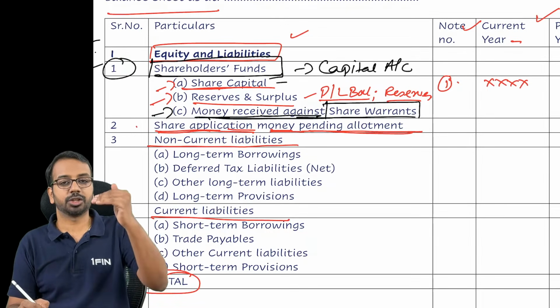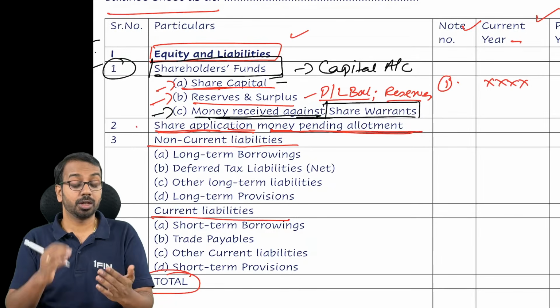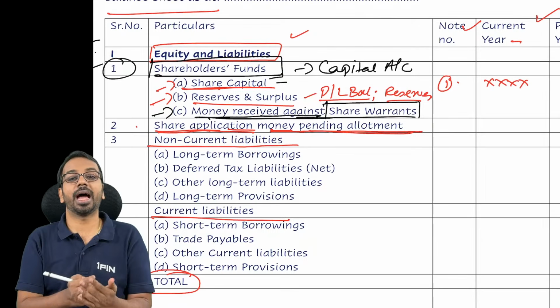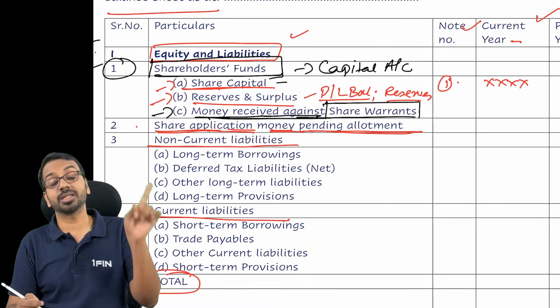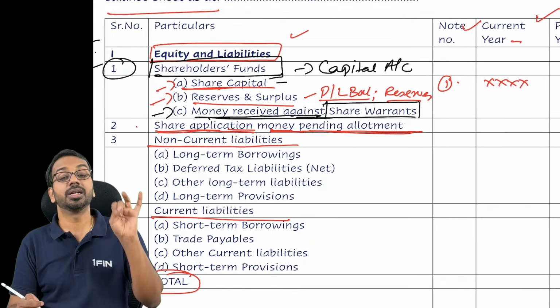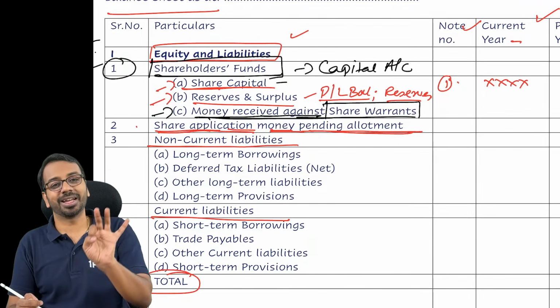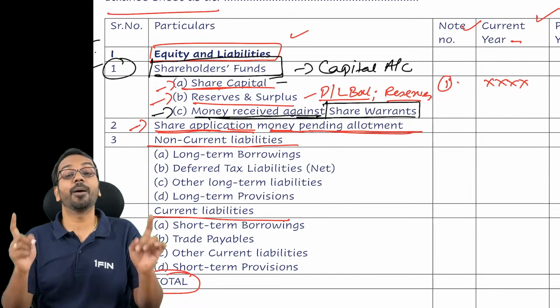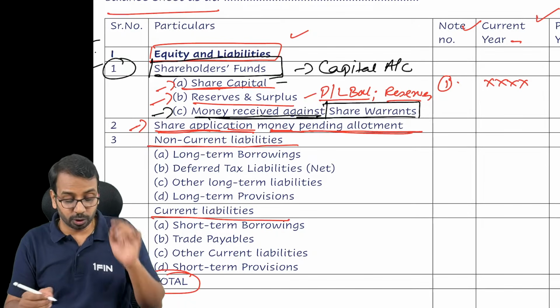So first, shareholders fund, and please remember, you will have to note this format down and keep on revising so that you will remember. So first item is shareholder funds. Under shareholder funds, what do we have? Share capital, reserves and surplus, money received against share warrant. After that, what do we show? We show share application money pending allotment. After that, what do we show?